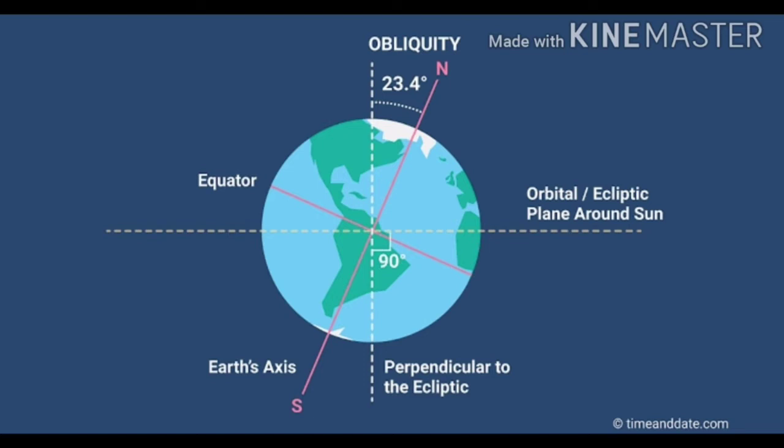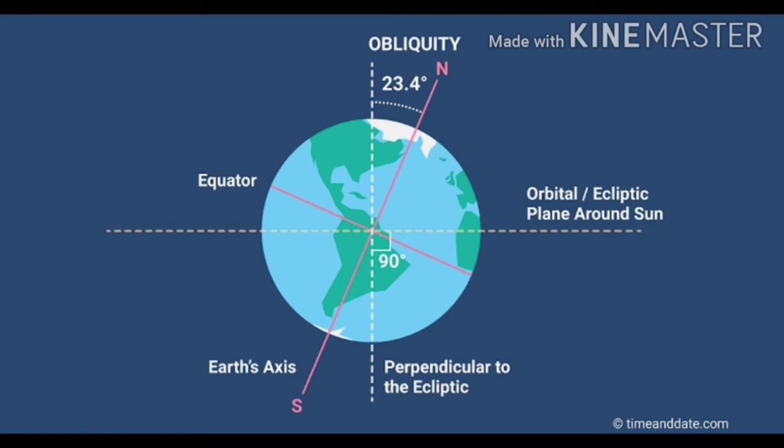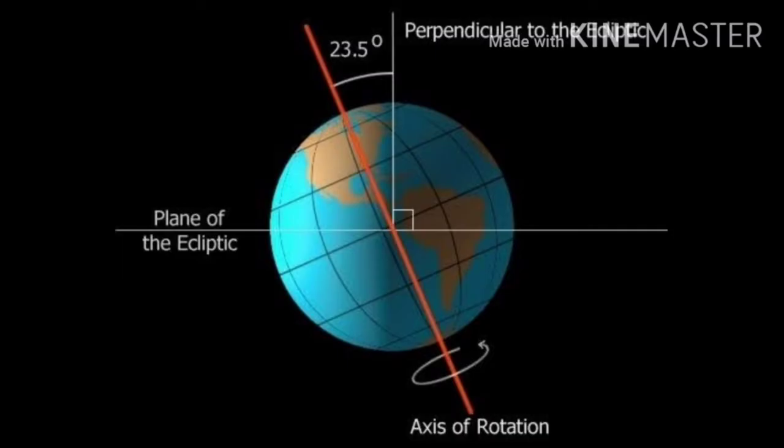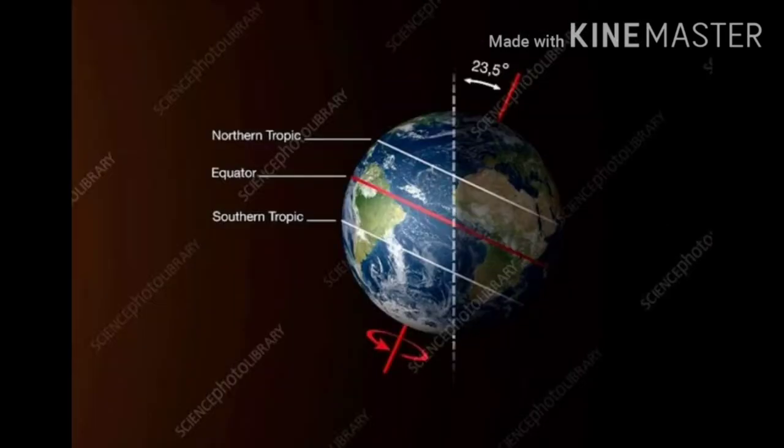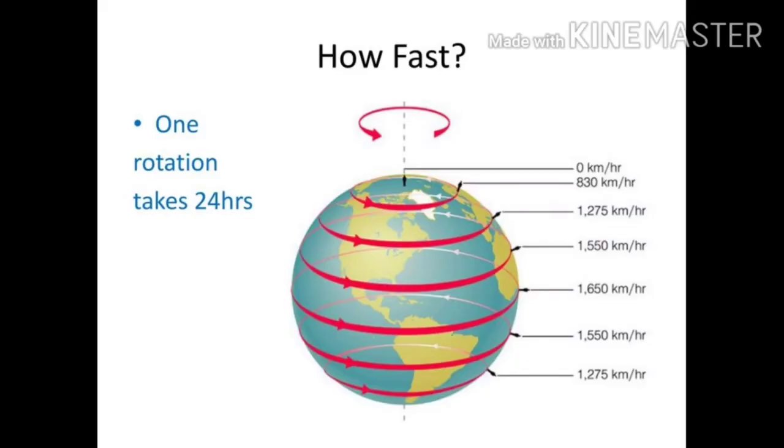The axis of the earth is an imaginary line that passes straight from the North Pole to the South Pole through the center of the earth. It is tilted at an angle of 23.5 degrees from the plane of the center of the earth. It takes 24 hours for the earth to complete one single rotation around its axis.